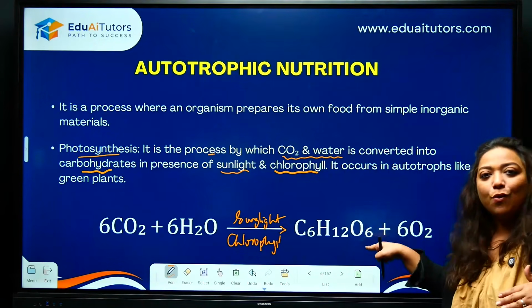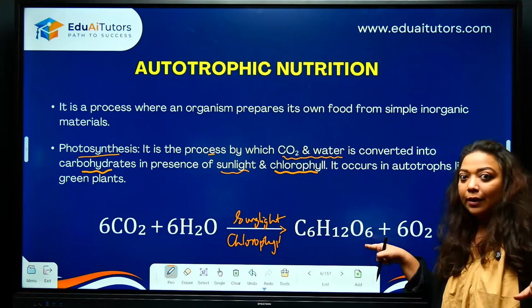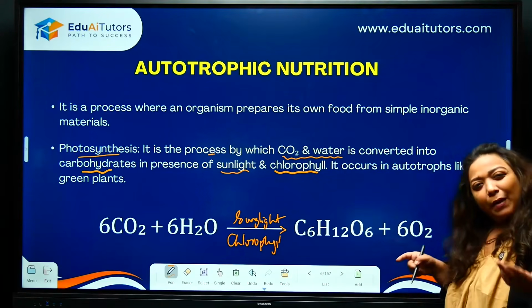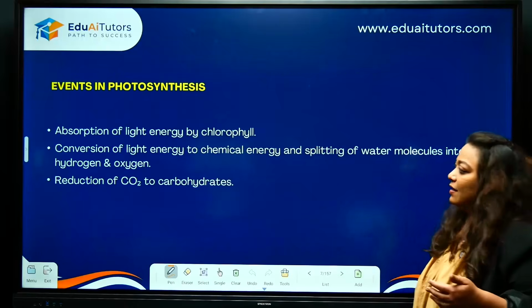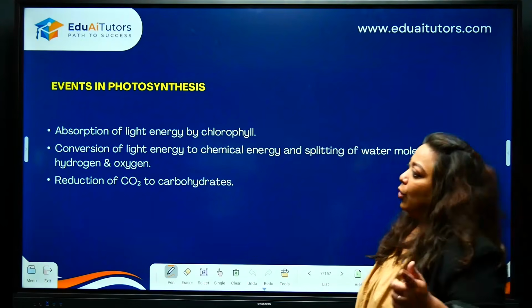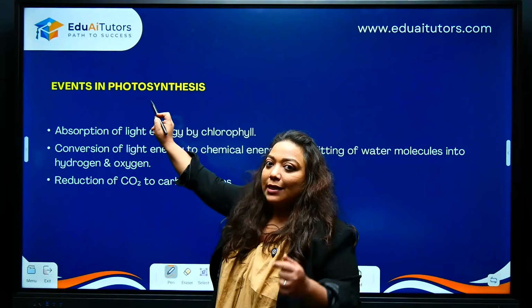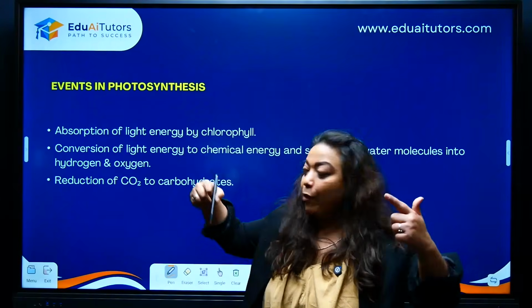What are the products? Glucose. This is the food. This is the plant's food. And what is oxygen? That's a byproduct which we use. Plants are very generous. Alright. So here, when you see photosynthesis, how does it take place? We'll do a quick recap, okay?